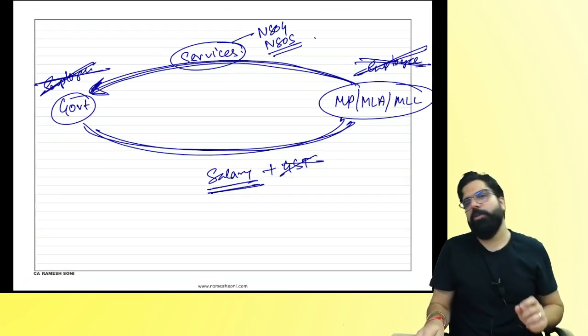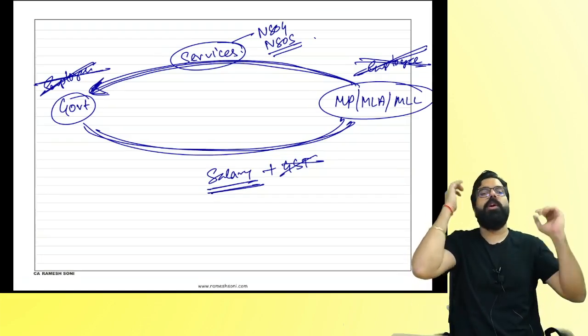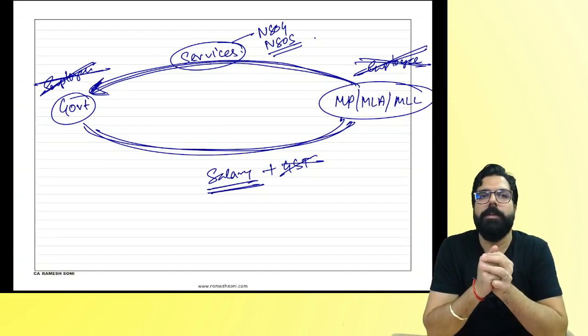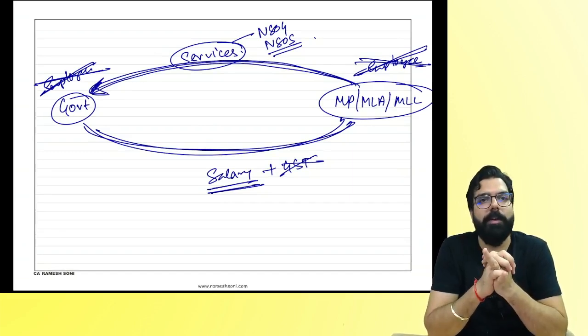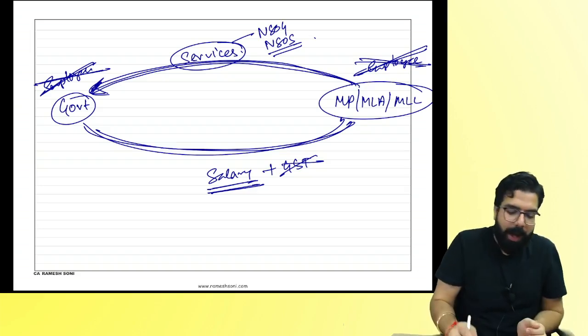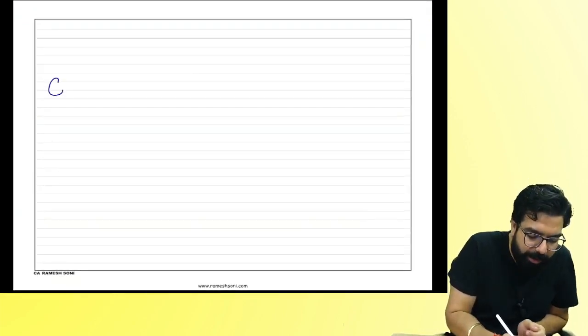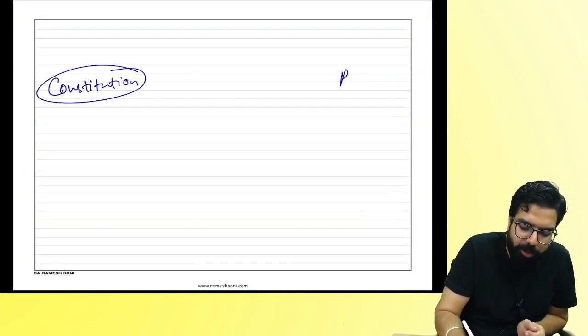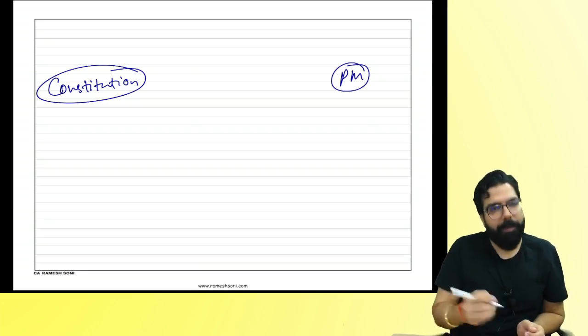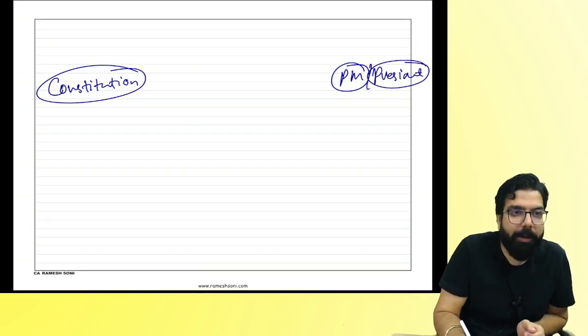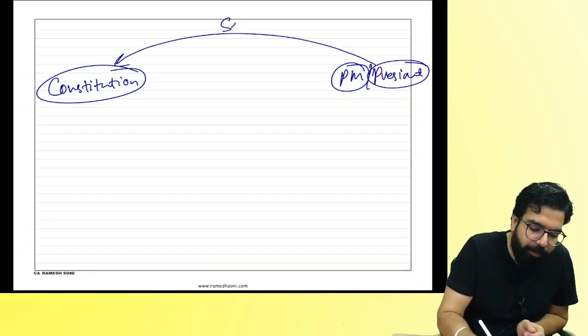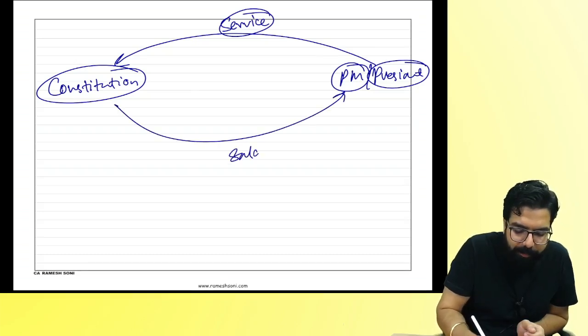What do you mean by constitutional post holder? Can you tell me anyone's name who is a constitutional post holder in India? Governor, Prime Minister, President, all these people are holding their post under the Constitution. They are giving their services to whom, everyone? The Constitution. So the Prime Minister of India, the President of India, the Governor, all these people are basically giving their services to the Constitution, and in return they are given salary.